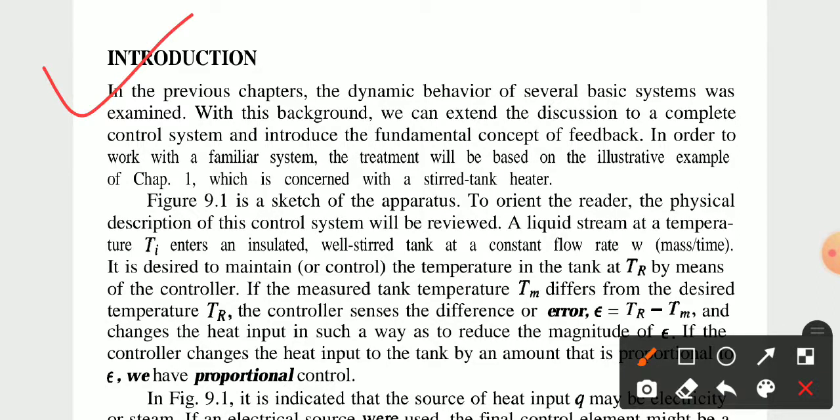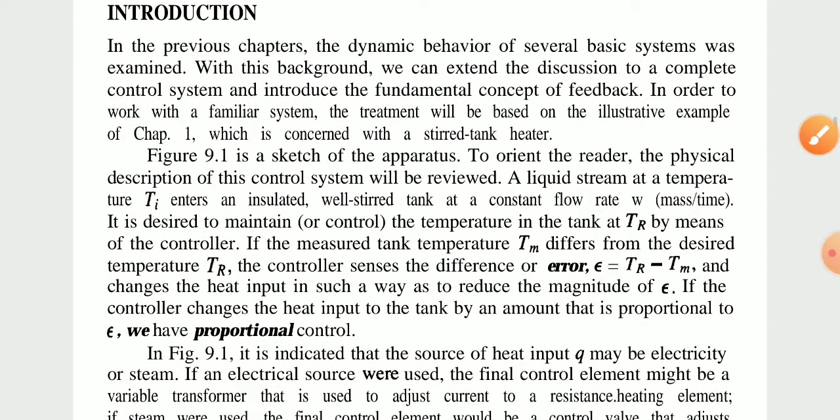In the previous chapter, we saw the second order system. The dynamic behavior of several basic systems was examined. With this background, we can extend the discussion to a complete control system and introduce the fundamental concept of feedback. Okay, in order to work with a familiar system, the treatment will be based on an illustrative example. Let's see some examples on that basis.